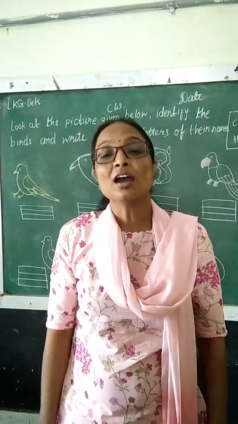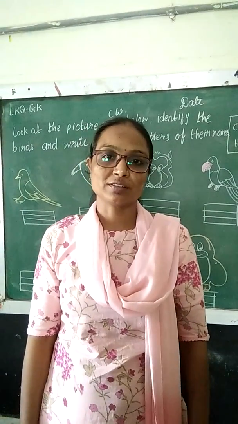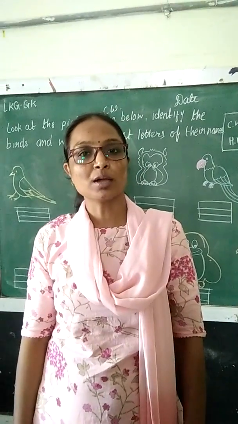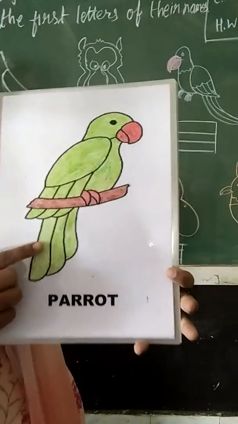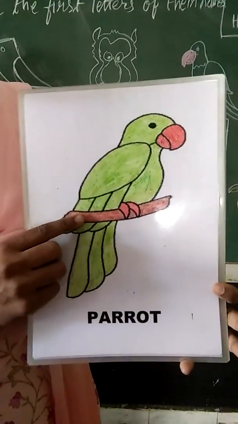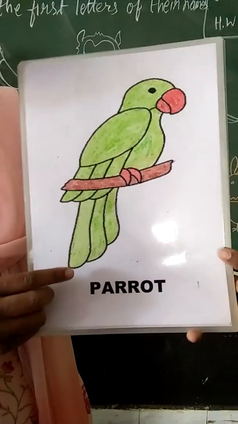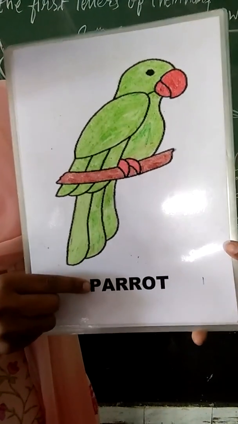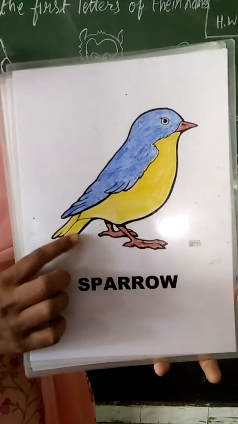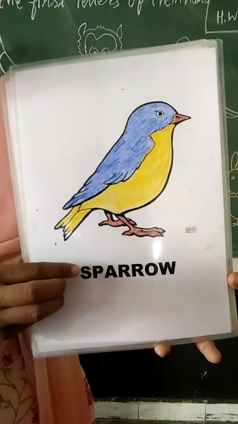So kids, our today's topic is birds. Let us start with our flashcards about birds. So, which bird is this? This is parrot. What is the color of parrot? Green. And what is the first letter of parrot? P for parrot. First letter is P. Right? Next is sparrow. Sparrow is small bird. And what is the first letter of sparrow?